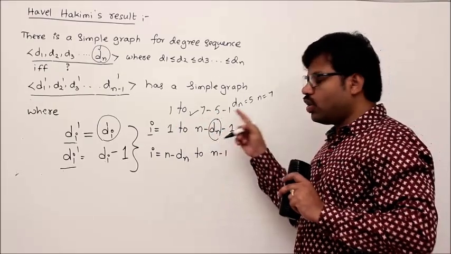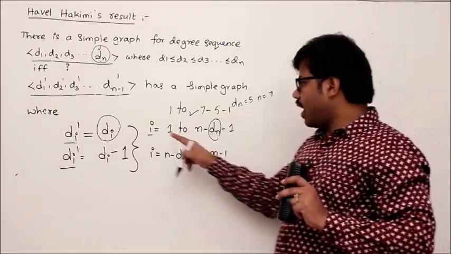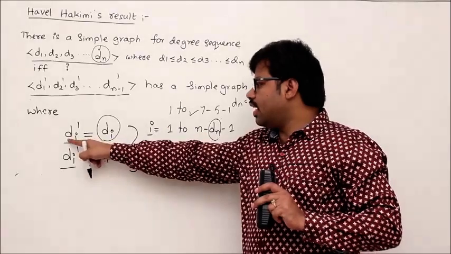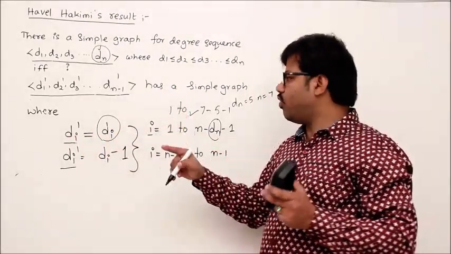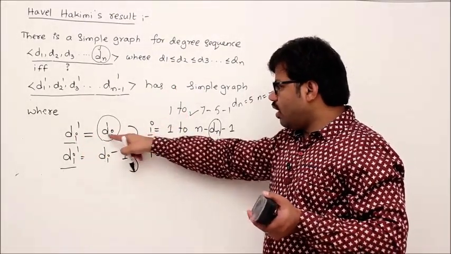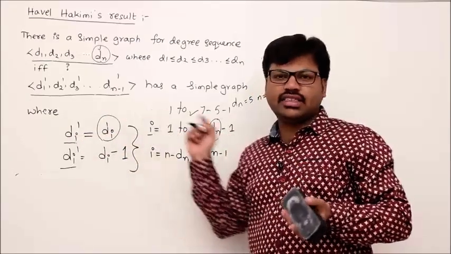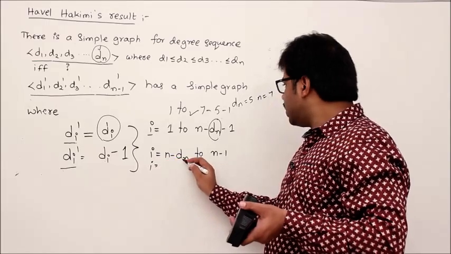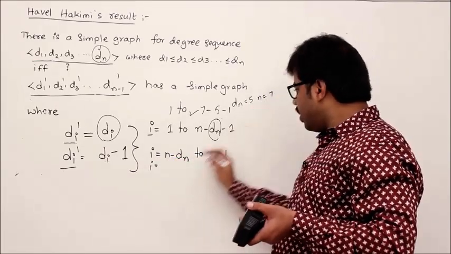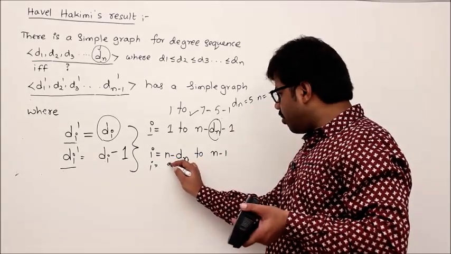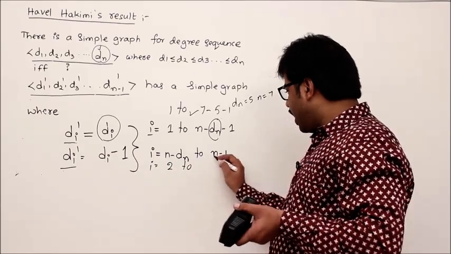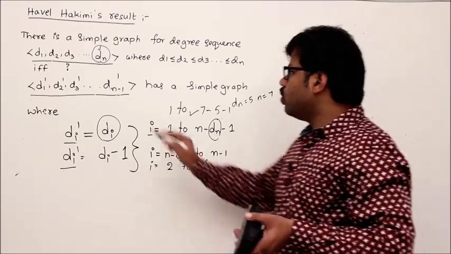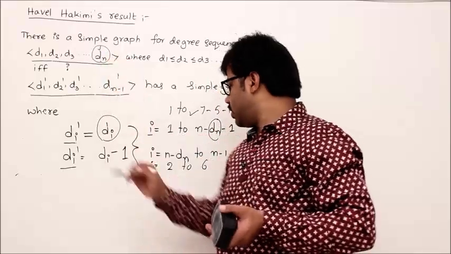That means i equal to 1 to 1. So for i equal to 1 to 1, di' equals di. That means for i value 1, d1' is d1. What about this one? I equal to n minus dn, where n is 7 and dn is 5, so 7 minus 5 is 2, to n minus 1, which is 6. That means up to 2 to 6.